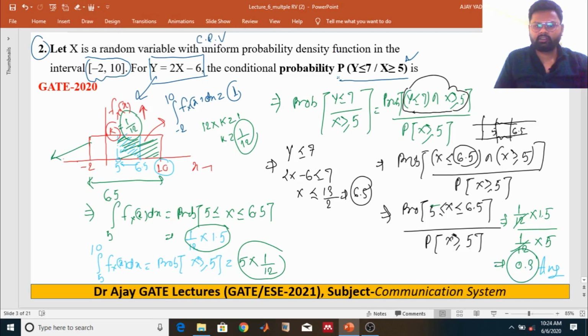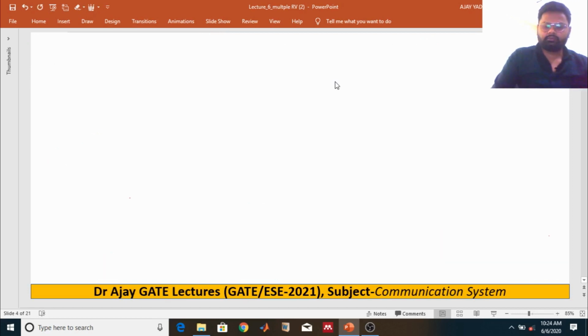It becomes a very simple question because I put the region of random variable y in terms of x. This question was asked in GATE 2020, right? So it is 0.3. I hope you understand. Now moving to the next problem.